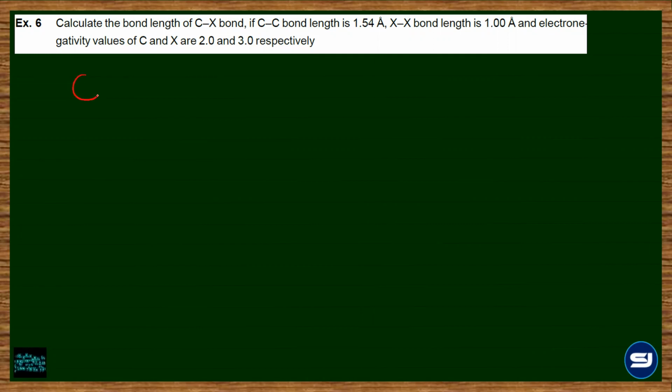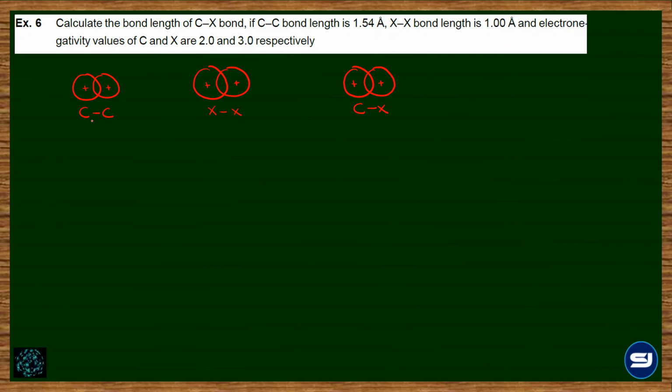So CC bond length between the carbon atoms is being given. XX bond length between the halogens is given, and we are asked the bond length for the CX. This is carbon to carbon, this is XX, and this is CX.